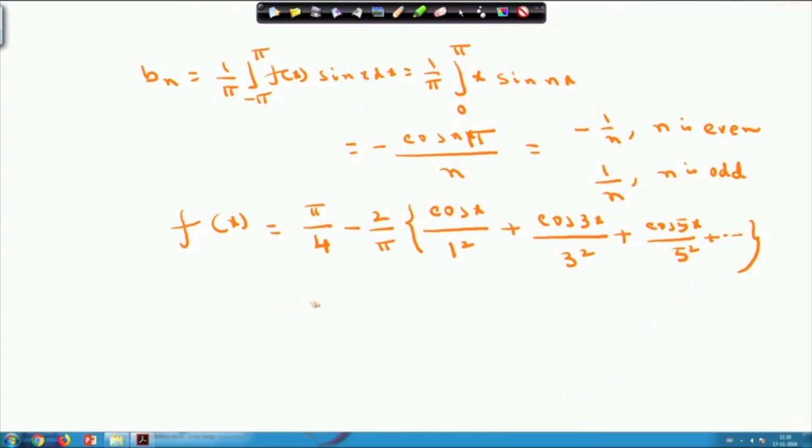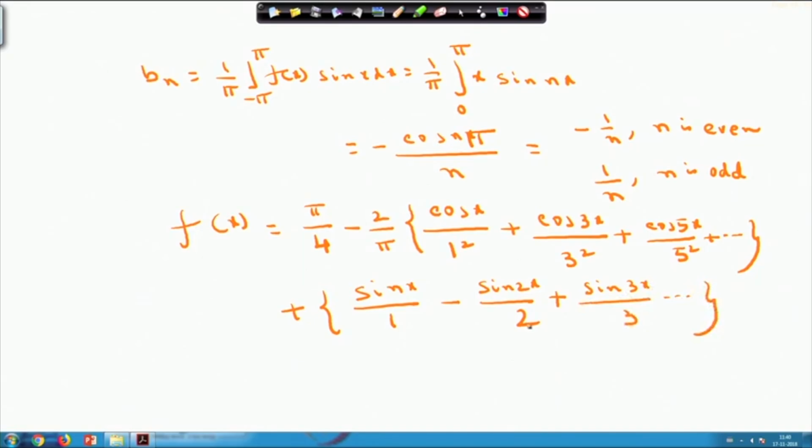And similarly, here you can obtain plus the sine terms, which go alternately: sin x by 1 minus sin 2 x by 2. The reason is when n is even it is minus 1 by n, and when it is odd it is 1 by n, plus sin 3 x by 3, like this way it will go.